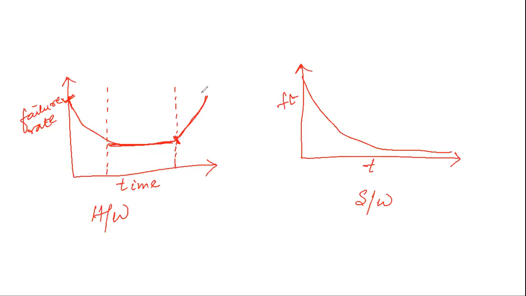But in case of software, the failure is initially high. Why is it initially high? Because when I launch an app or a software product, a lot of users will use it, and on a real-time basis, they will find a lot of errors. One by one, more and more users will use it and more errors will be detected and solved. So as more and more errors are solved, our failure pattern will decrease over time.